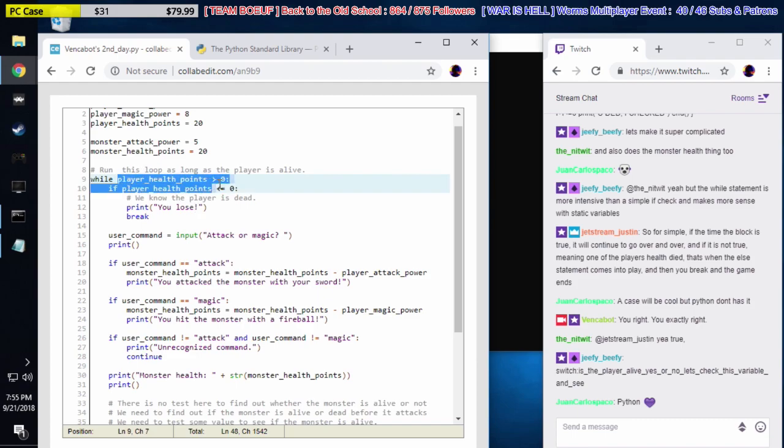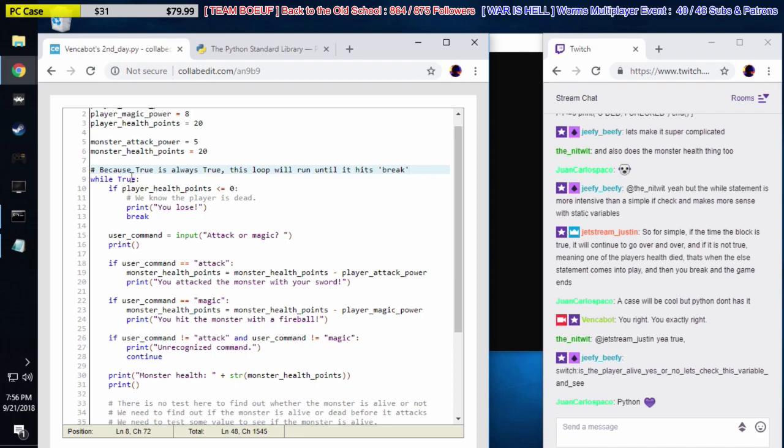If this is true, then run. If this is false, stop running. But if we just say while true, true is always true, right? So because true is always true, this loop will run until it hits break.